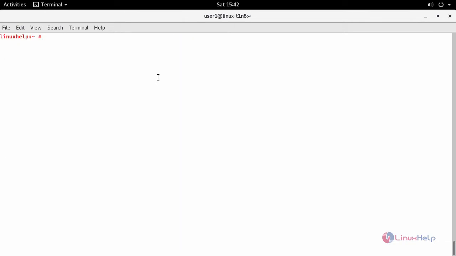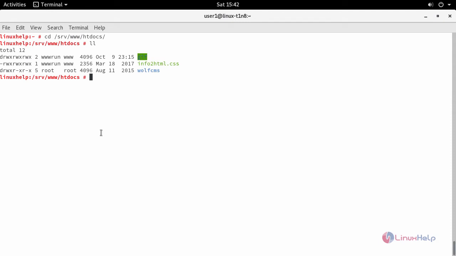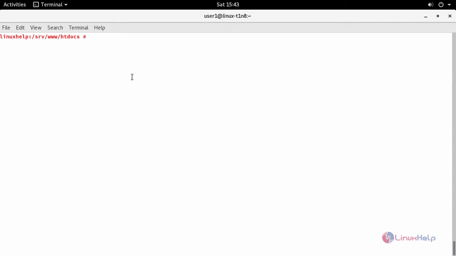Now move to that location. Now you will be able to see your Wolf CMS directory. Next, provide appropriate owner permission and file execution permission.